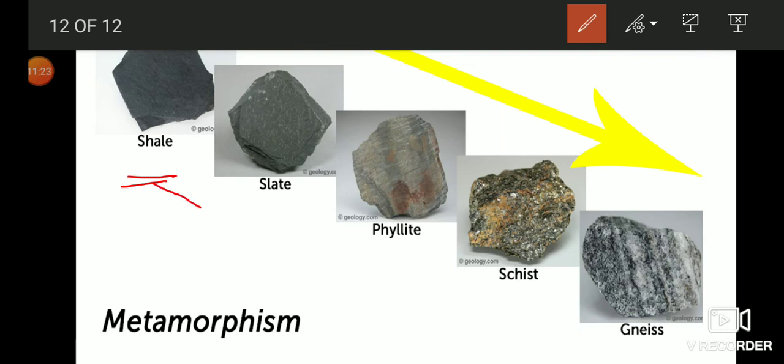So it first changes into slate, then when it is given more pressure and temperature, it changes into phyllite, then to schist, then gneiss. So as it goes through higher temperature and pressure, the hardness of the rock increases.